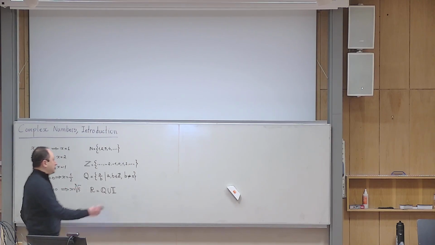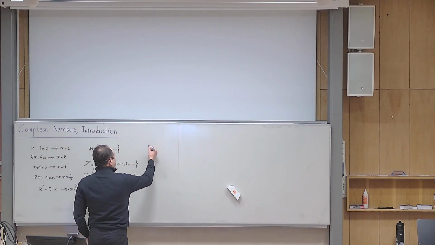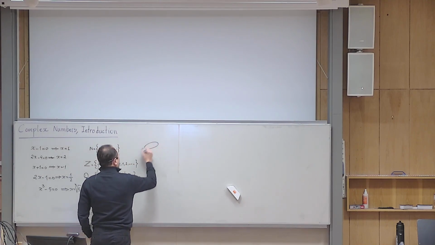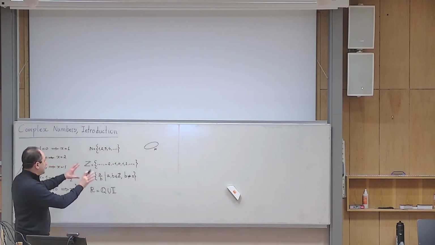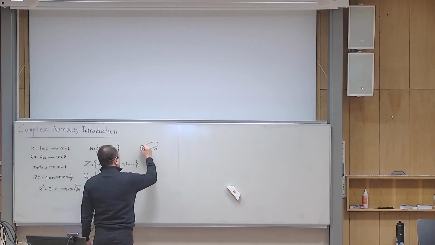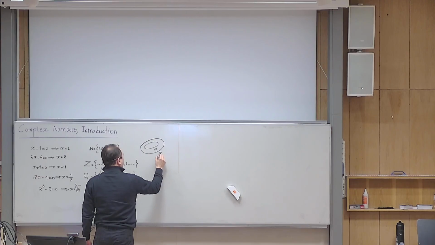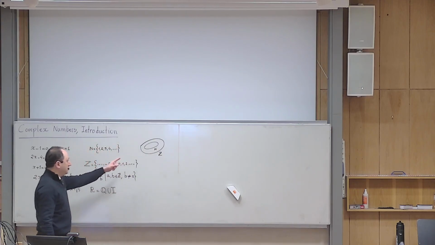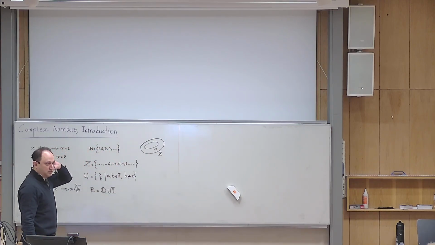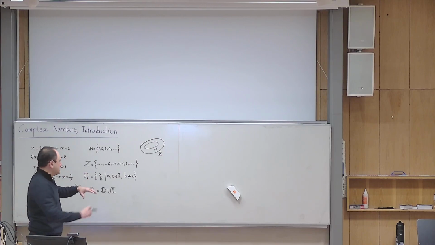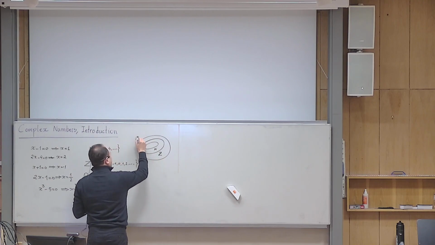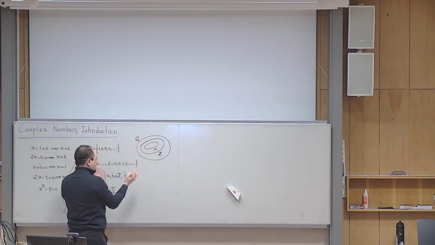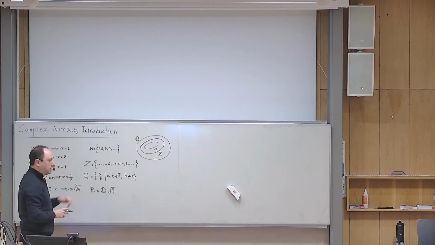So what is happening? If you consider the Venn diagram, let us consider that this is the set N. Then we extend this set N to the set Z, which contains it. You remember the set theoretic language for this? We say that N is what for Z? A subset of. It's a subset, yes? And then I make it bigger. It is Q. Do you agree with me that Q contains Z? Why does Q contain Z?